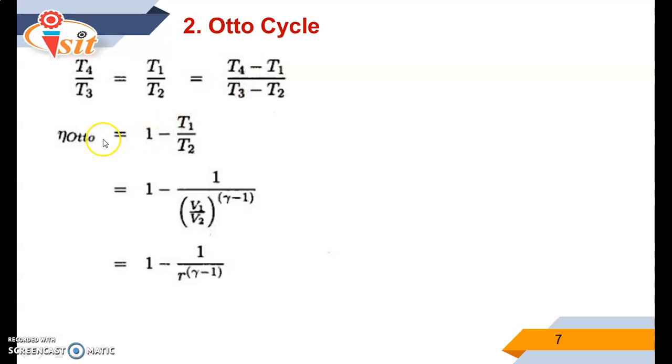We will get the Otto cycle efficiency equal to 1 minus T1 by T2, which is equal to 1 minus 1 upon (V1 by V2) raised to gamma minus 1, where we put the value of T2. Finally, we get the efficiency of the Otto cycle, which is equal to 1 minus 1 upon r raised to gamma minus 1, where r is the compression ratio and gamma is the isentropic index. The value of that particular isentropic index is 1.4.